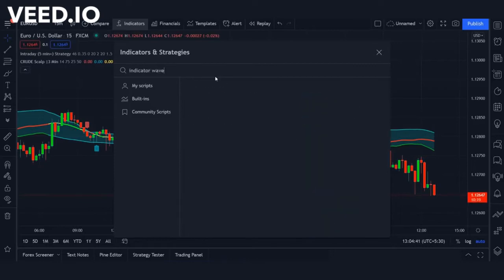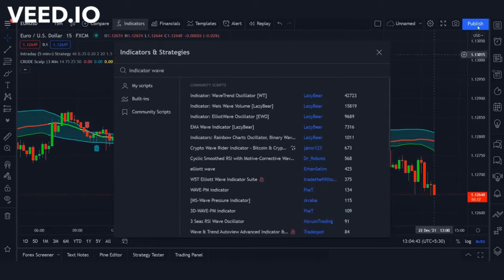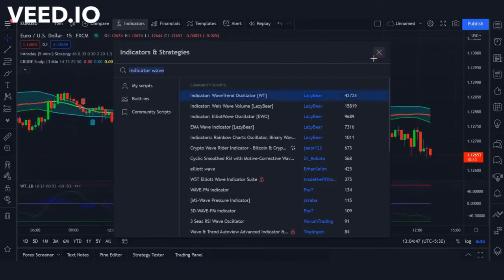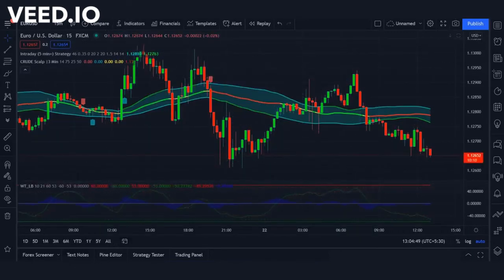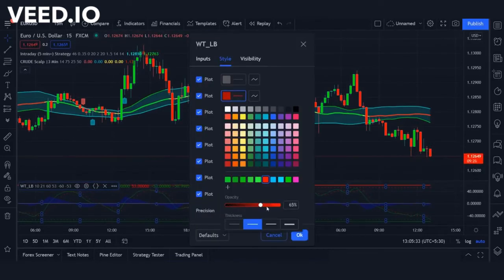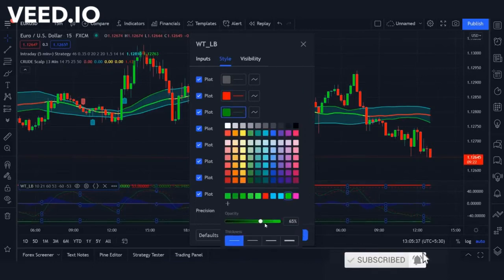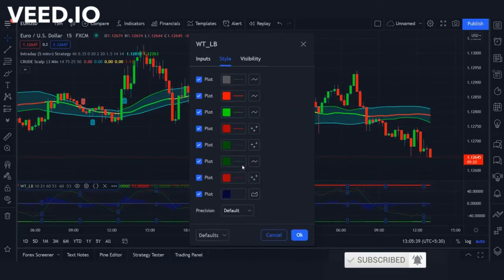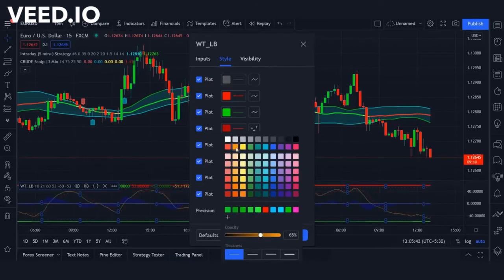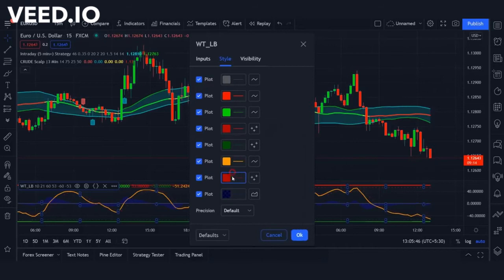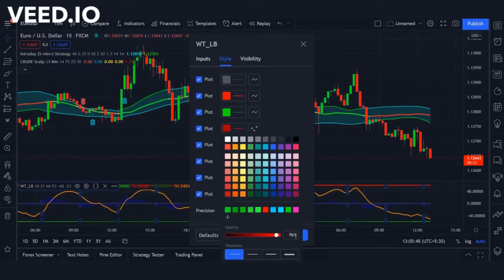After that, we will apply another indicator on the chart. We have to search indicator wave in the search box of Trading View, and click on the first option, in which we have to change some settings. Check the settings carefully. And you can use this indicator on any time frame and in any market.